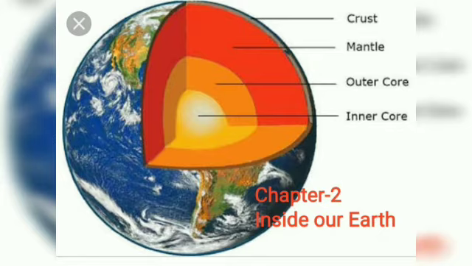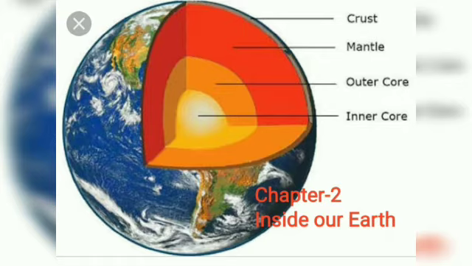Now the third layer, the core. It is the innermost layer with a radius of about 3500 kilometers and forms 83% of the total volume of the earth. The central core has very high temperature and pressure. Again, this core is divided into two cores. The first is the outer core. It is a liquid layer of about 2266 kilometers and is mainly composed of nickel and iron, and that's why it is called nife. The second core is called the inner core. It is the earth's innermost part.